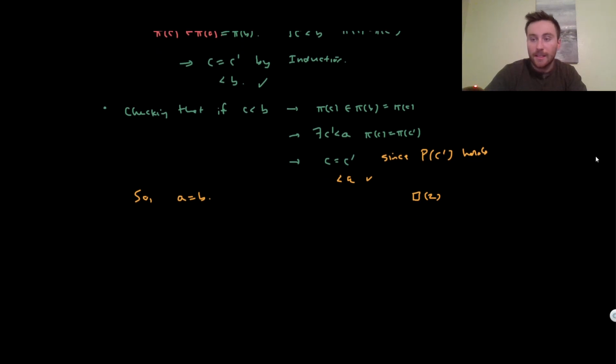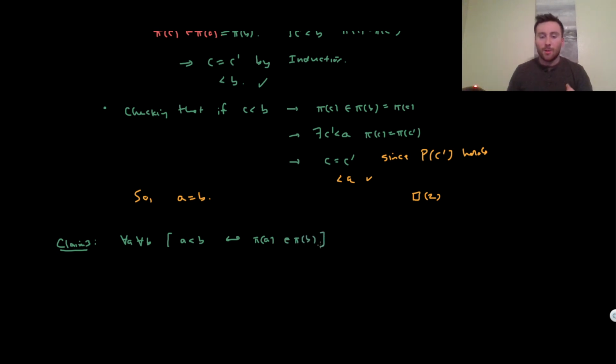Okay, what's the next thing that we want to do? The next thing that we want to check is that pi is actually an order isomorphism. Maybe I'll just write out what this means. It would mean that for all a and for all b, a is less than b if and only if pi of a is an element of pi of b. We're viewing the right-hand set, its ordering is the epsilon ordering.